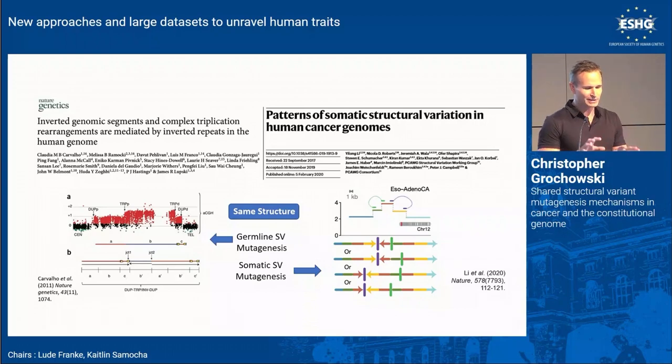And I wanted to show this slide again because I think it represents that this local genomic architecture is causing genomic instability, not only in the constitutional diseases that we study, but is also leading to instability within cancer genomes and leading to structural variant formation within those samples.